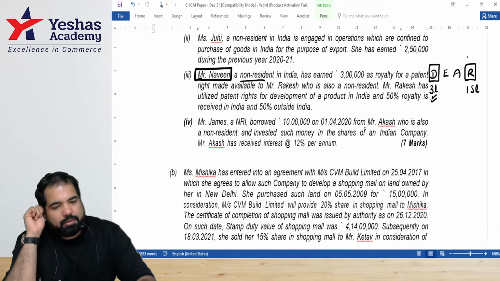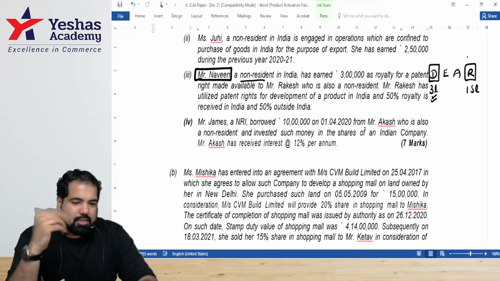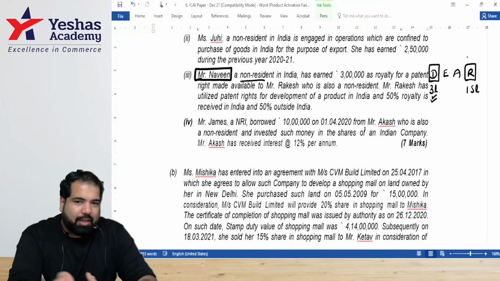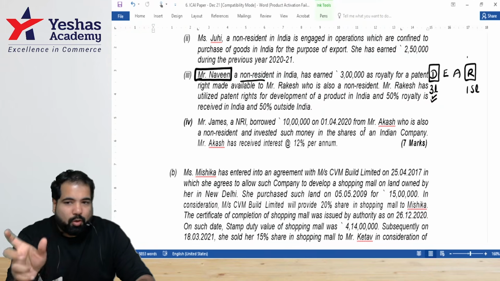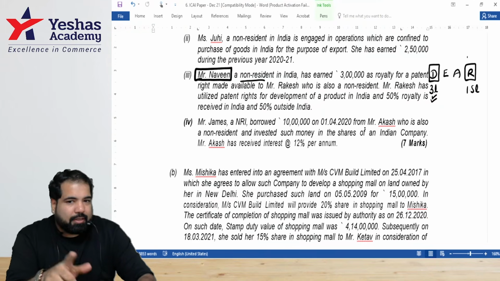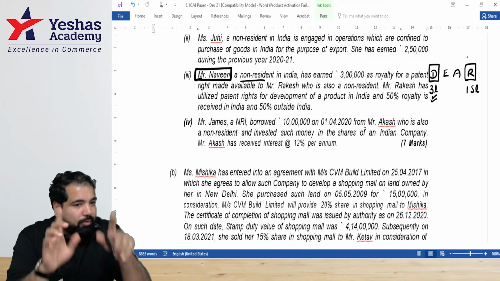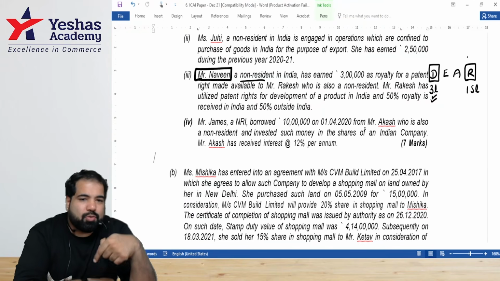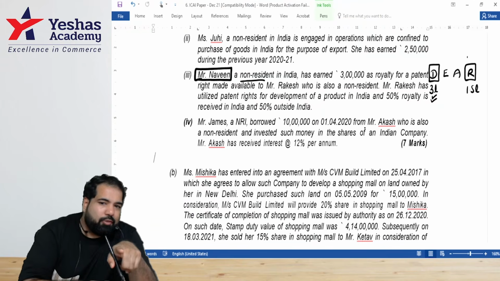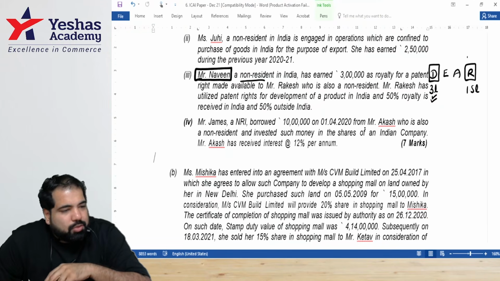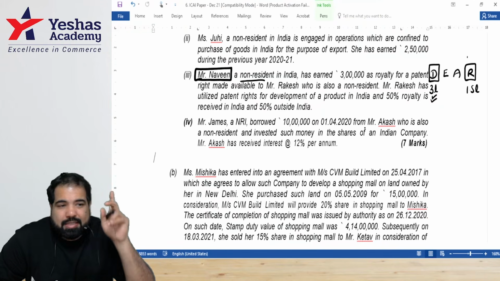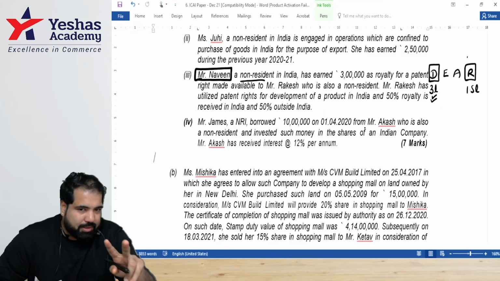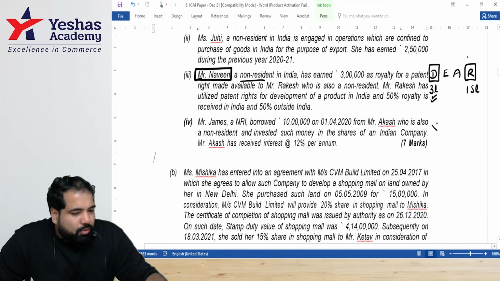Yes. James is a non-resident. Akash is also non-resident. Again, why are we interested in taxing the interest income, guys? Yes. We are not talking about the borrowed money, which is 10 lakh. The interest is how much, guys? 1 lakh 20. We're talking about that 1 lakh 20. Why are we so bothered in taxing it? Maybe it is used where? In India, but it has to be used only for business and profession. What is it used for? Shares. Guys, in the same exam question, this has come twice. Yes. So will this be taxed in India? No, because it's not used for any income generating activity.